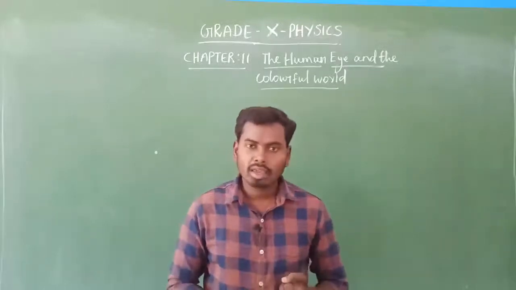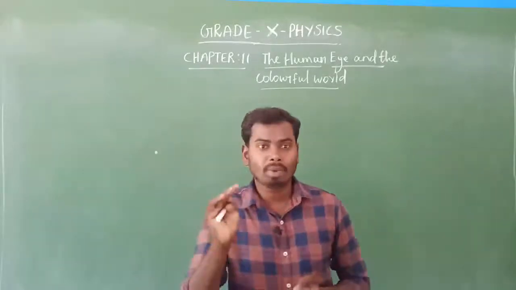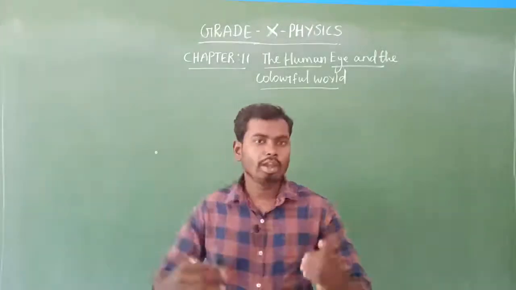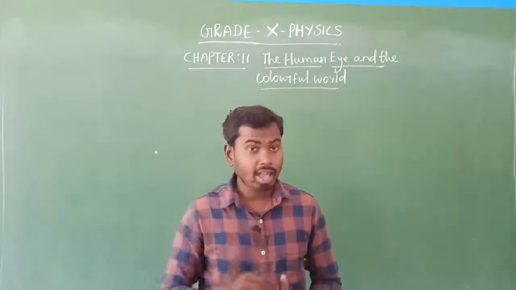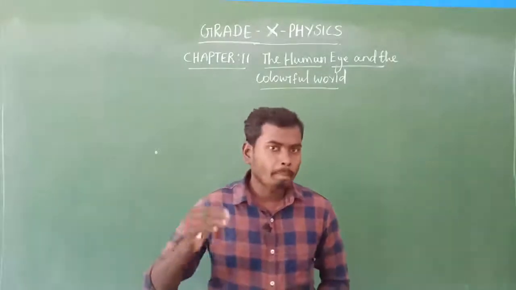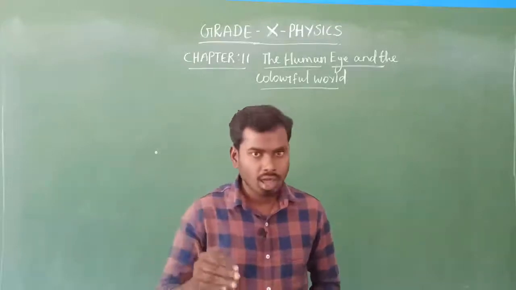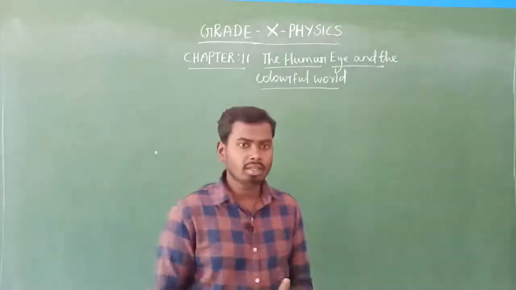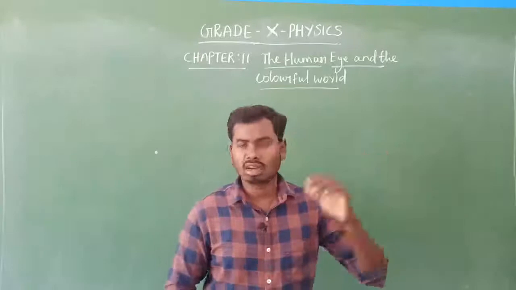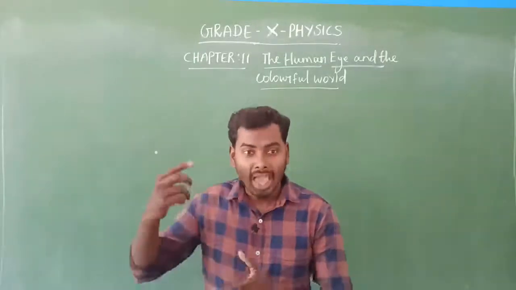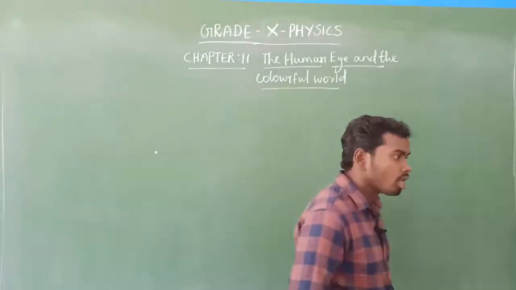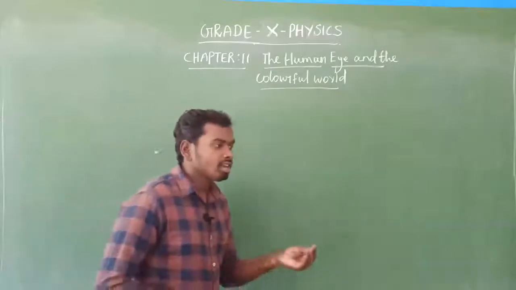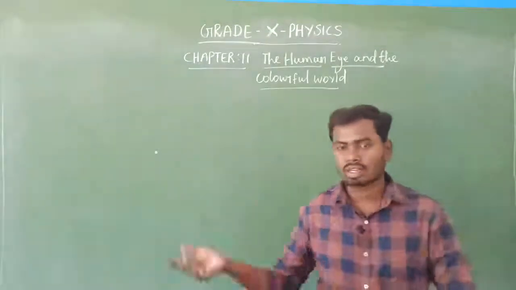Then why the sun and the surrounding sky appear reddish during sunrise and sunset is completed. In this session we are going to see experimentally why the sky appears blue, and why the sun and the surrounding sky appear reddish during sunrise and sunset. We are going to do an experiment on this.